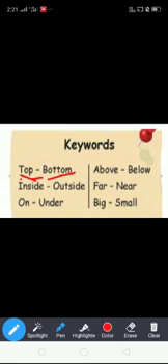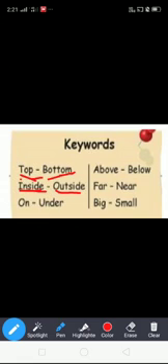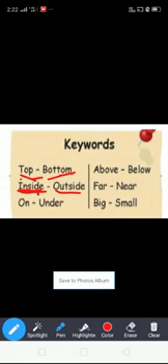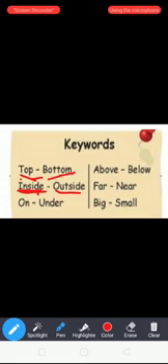Next word, inside. What is the opposite word of inside? Outside. What is the meaning of inside? Inner part or surface of something. What is the opposite word of inside? Outside. What is the meaning? The outer side or surface of something.